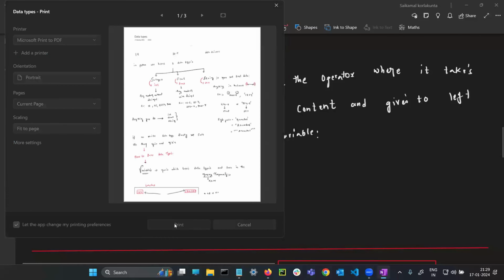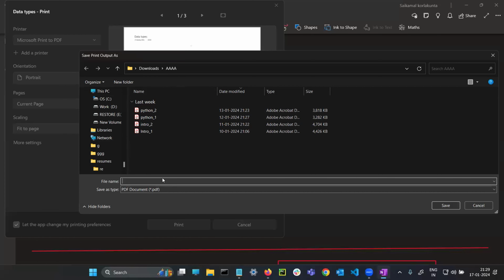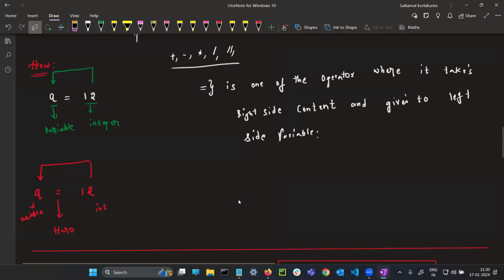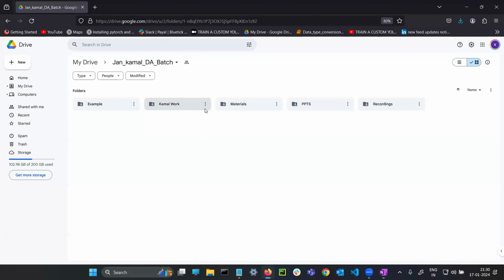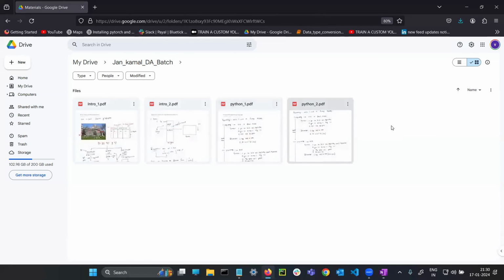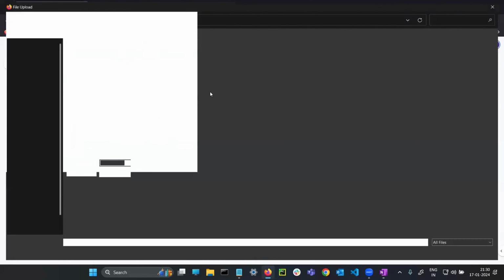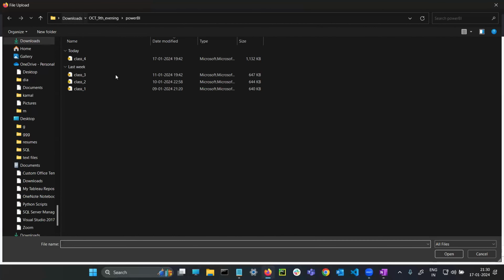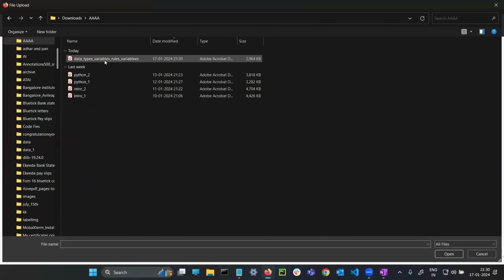As I told you, data types, variables, rules of variables. Where should that file be? It should be in the material. The written files will be in materials.